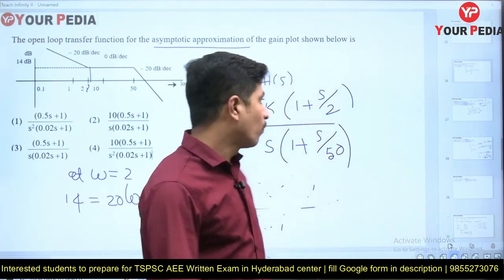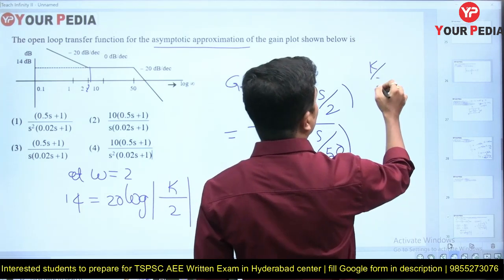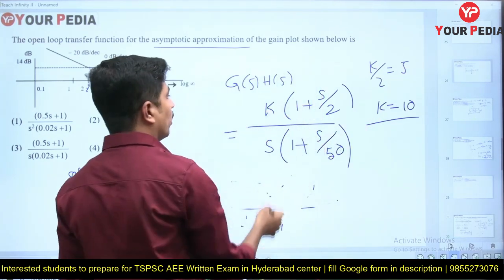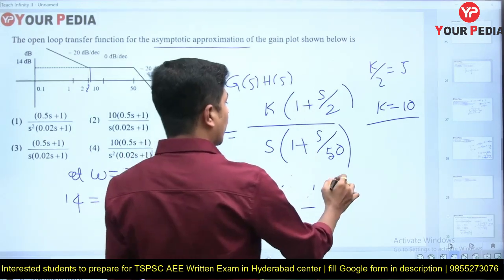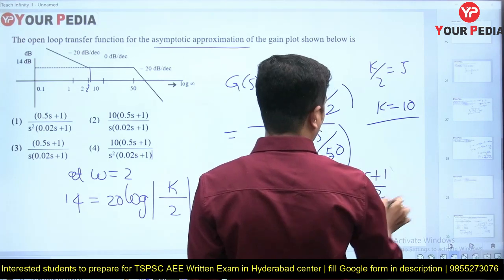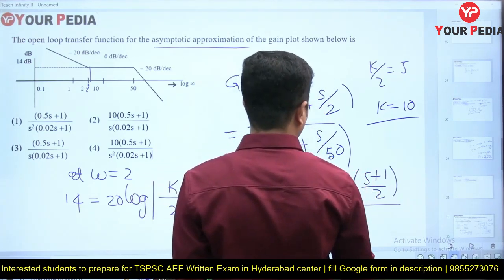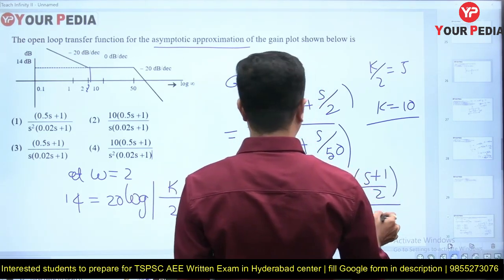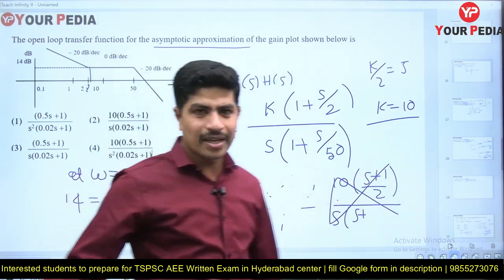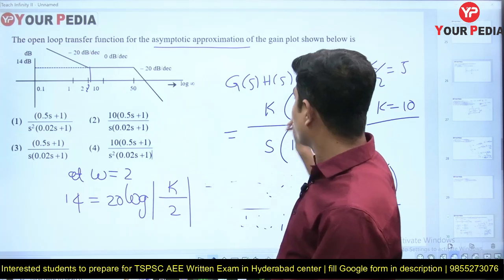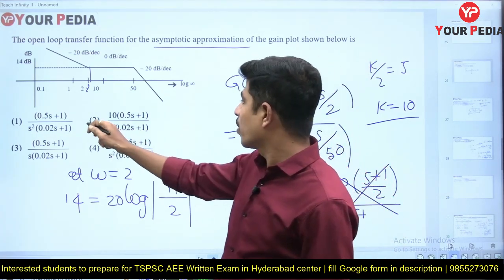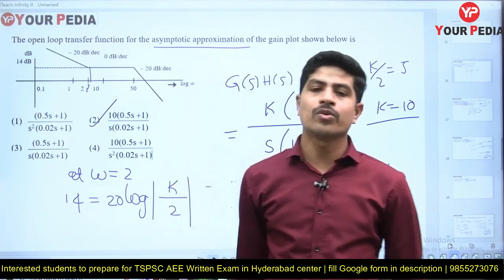So if k by 2 equals 5, I can say k equals 10. Put that here. You could simplify 10 into (s plus 1 by 2) by s into (s plus 50), but simplification is not required. K is 10, and the answer is already there with us: 10 into (1 plus 0.5s) by s into (1 plus 0.02s). Option 2 is the correct answer.